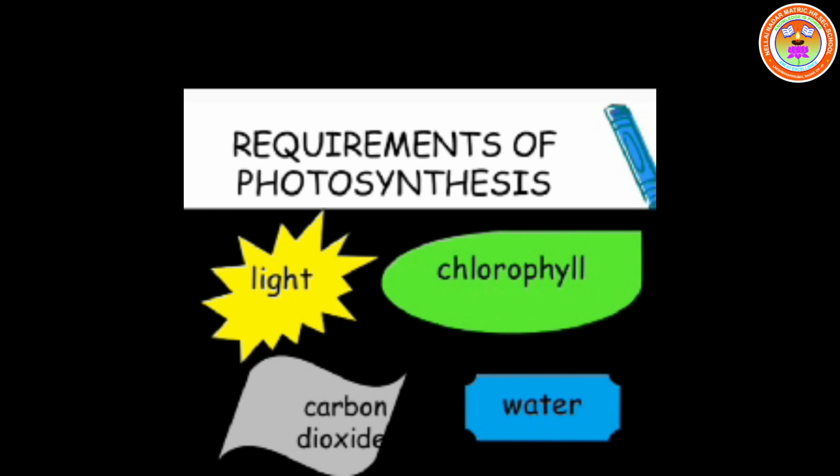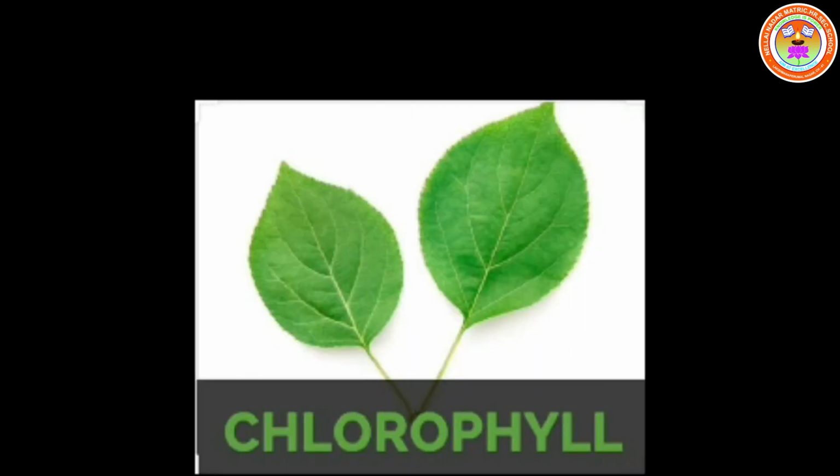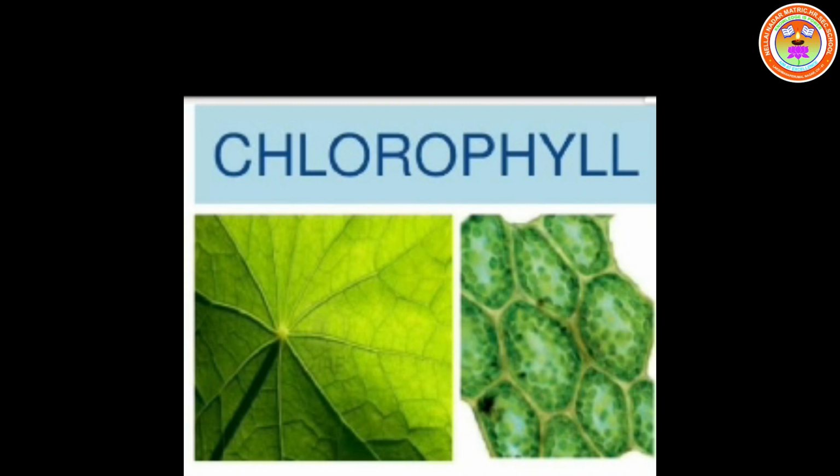Let me see what is the role of each one in photosynthesis. First, sunlight. Sunlight is very important for photosynthesis. Without sunlight, photosynthesis is impossible. Next, chlorophyll. Chlorophyll is a green pigment present in leaves and able to trap sunlight energy at different wavelengths.